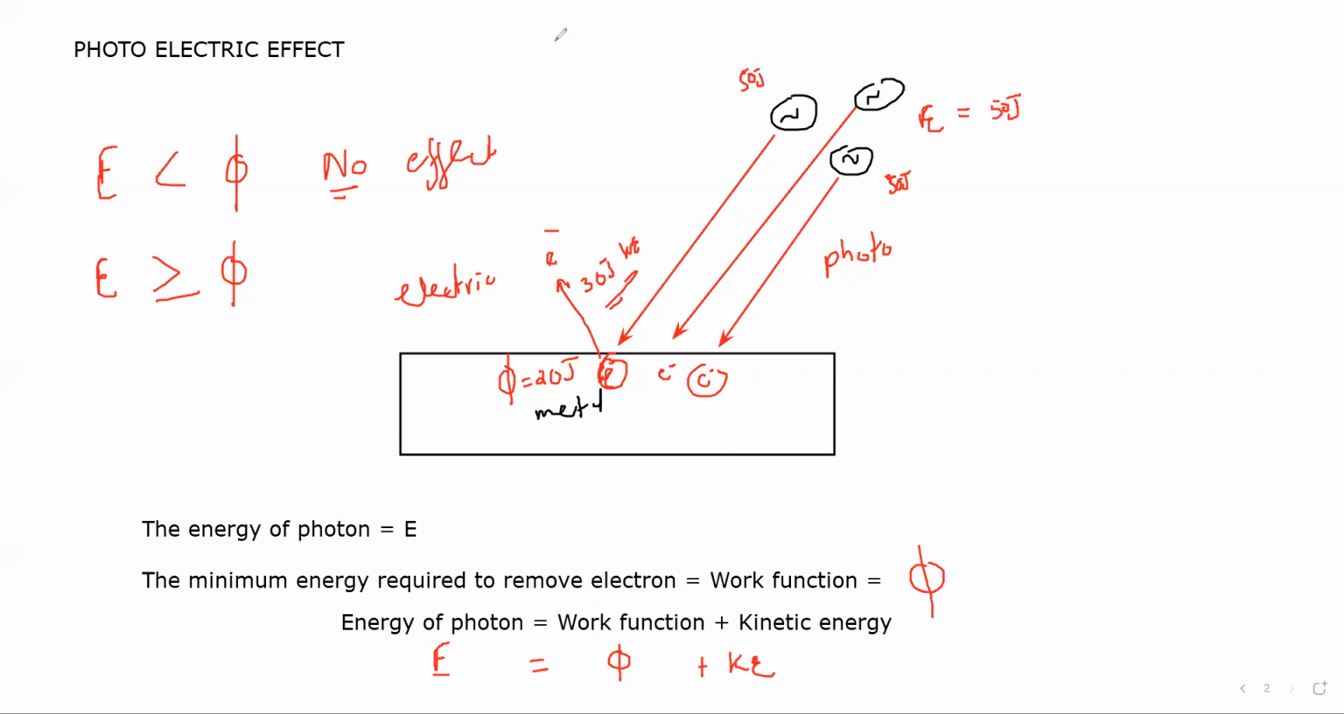This equation is known as Einstein's photoelectric equation. The energy of the incident photon is E, the minimum energy required to remove the electron is phi, and the energy with which this electron comes out is known as the kinetic energy of this electron. So E equals phi plus Ke. Is it clear?